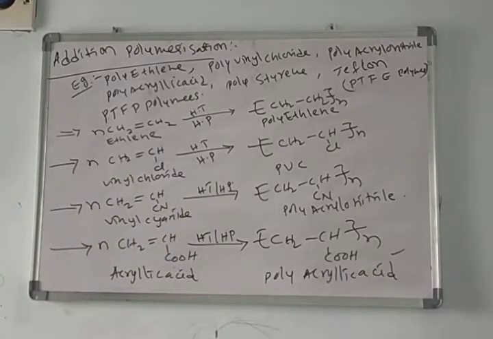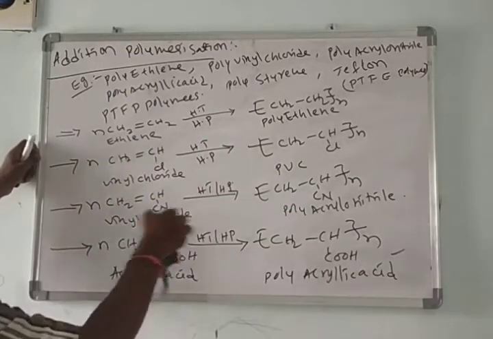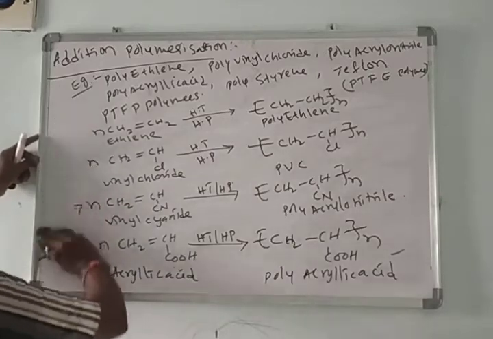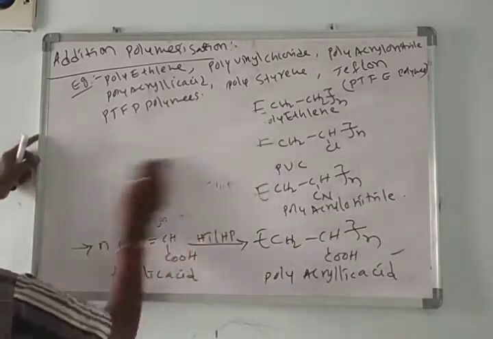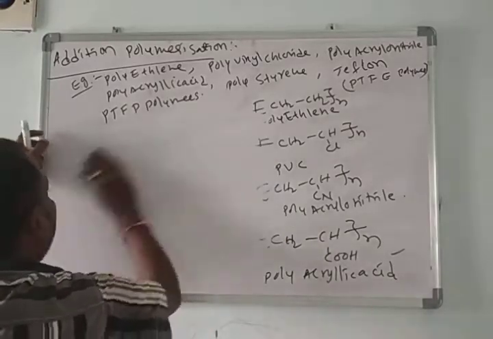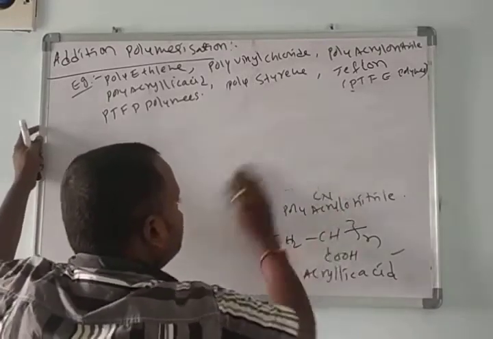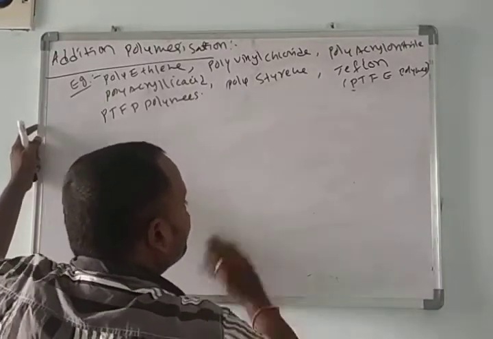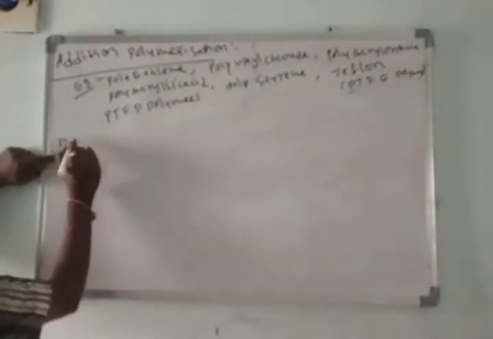Then in continuation we'll see polystyrene and Teflon polymers. This is about the 4 polymers, preparation of 4 addition polymers. Now how do we prepare polystyrene? Take a number of styrene molecules.